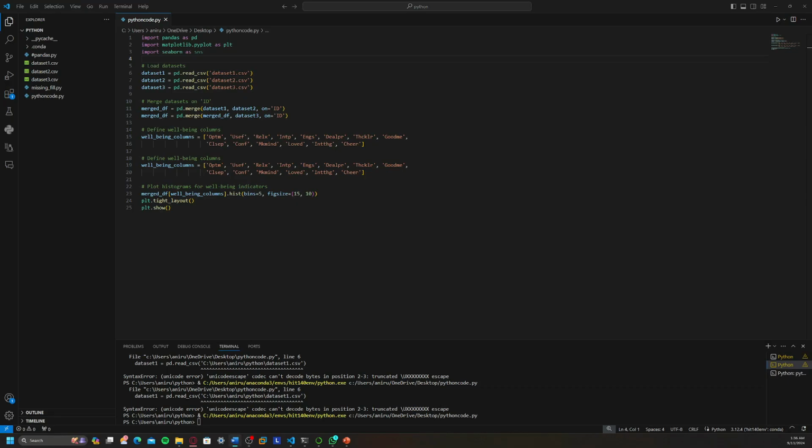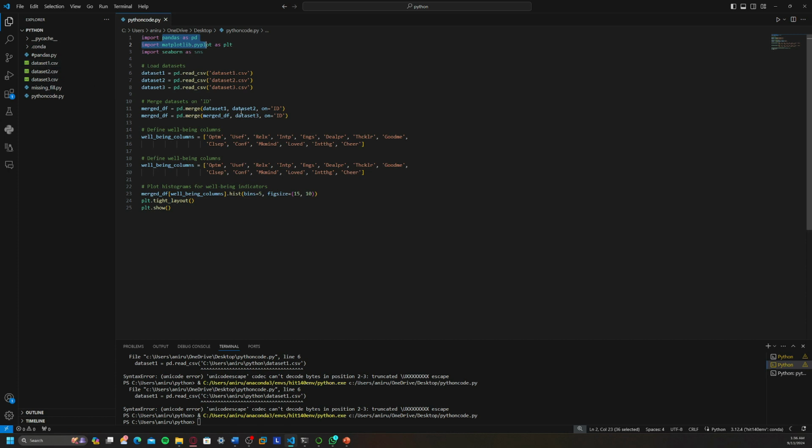Hello everyone. Today I'll be discussing the distribution of various well-being indicators based on the dataset we've analyzed. The main goal is to visualize how people rate their well-being across different categories. In the first part of the code, we use the pandas library to load these datasets into data frames. Dataset 1, 2, and 3.csv.